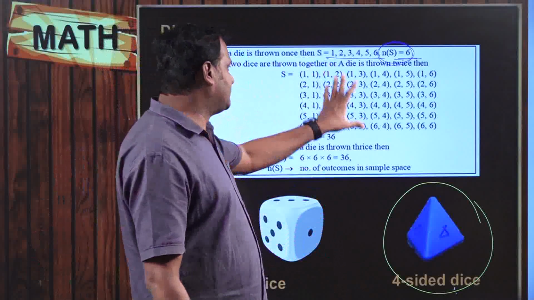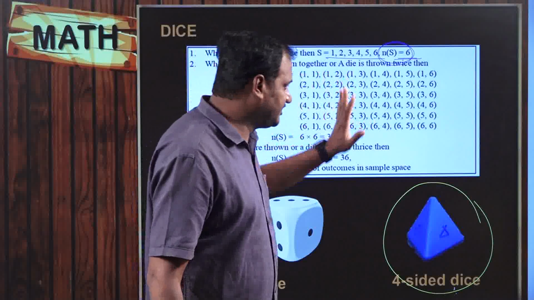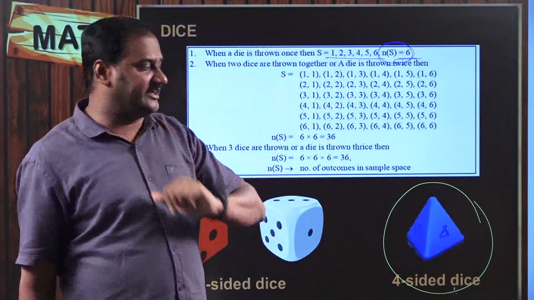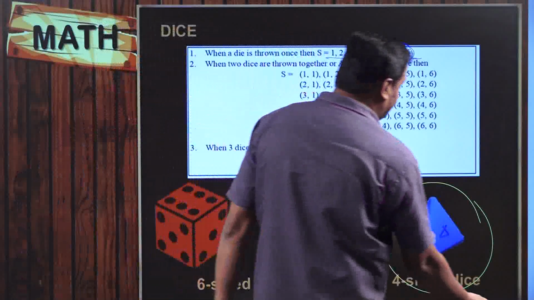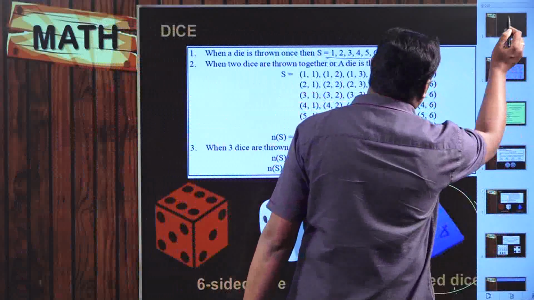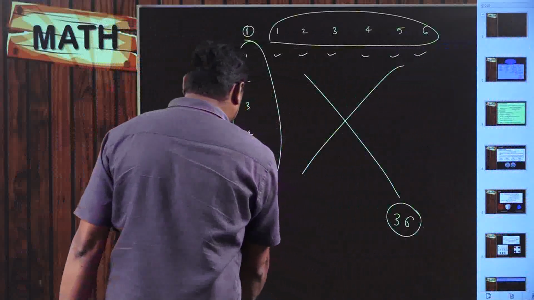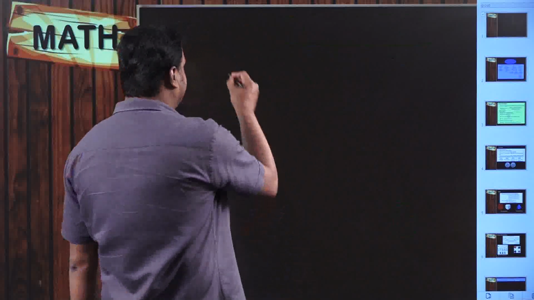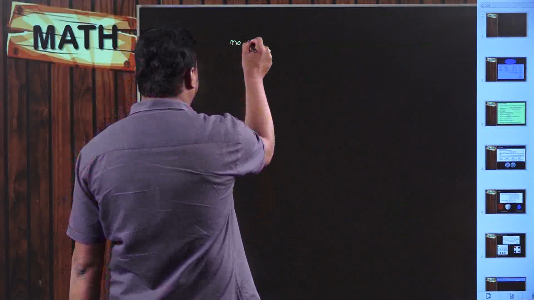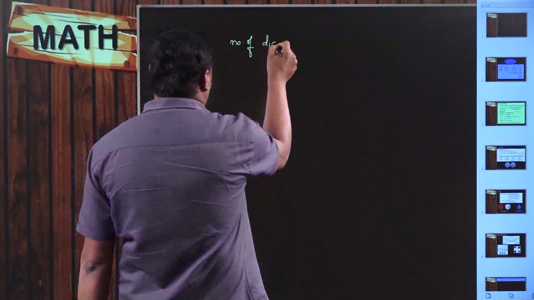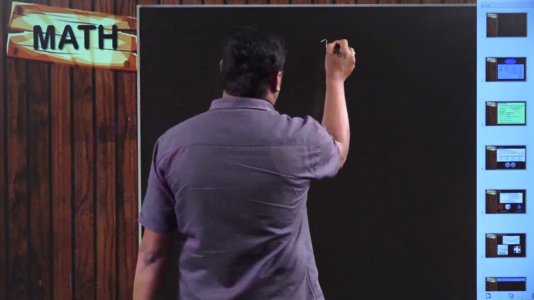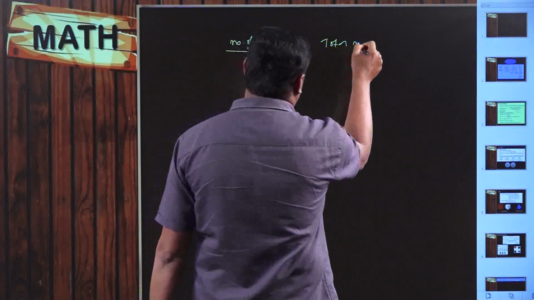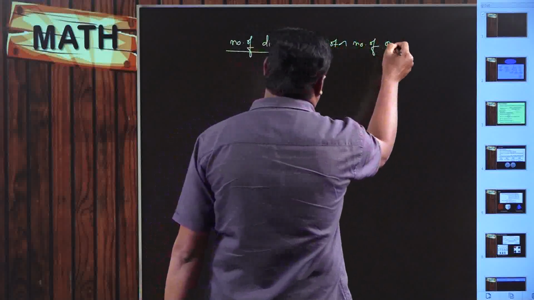Right? So this is about the total number of outcomes. Here itself you can understand how many possible outcomes there will be when you are rolling a single die or two dice. See here, number of dice and total number of outcomes.